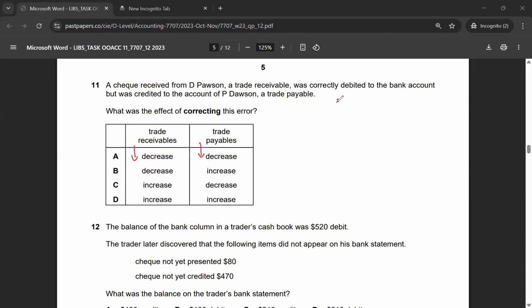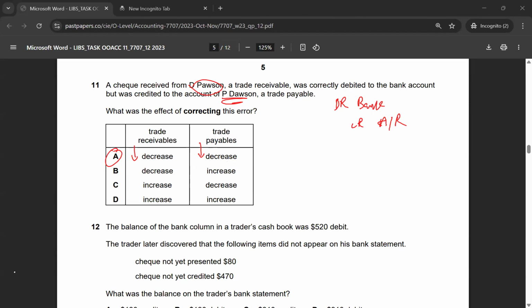The correct entry would be debit bank, which has been done correctly, and then credit the accounts receivable, which will be D. Dawson. P. Dawson was an accounts payable, so we have to remove the entry from there as well. So both of the items in this case would be decreased. The correct answer for multiple choice 11 would be option A.